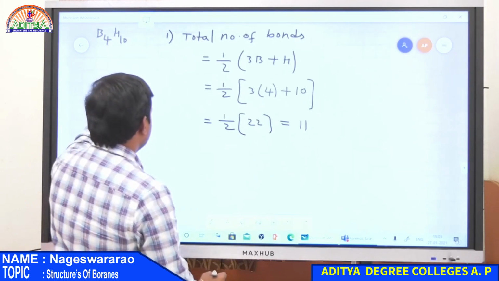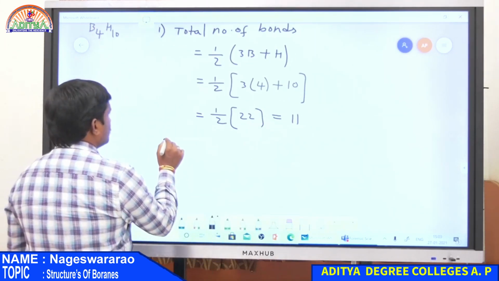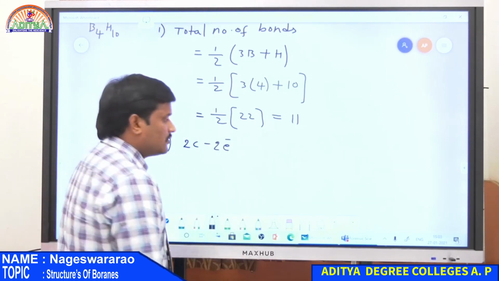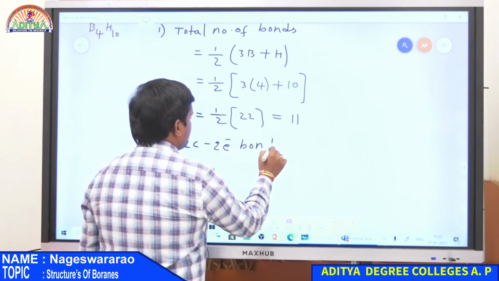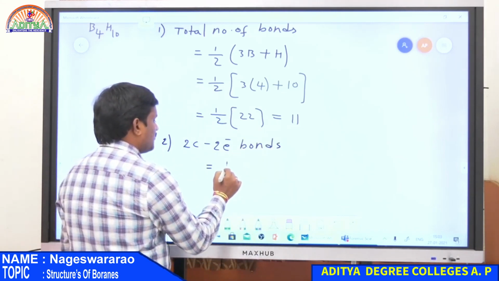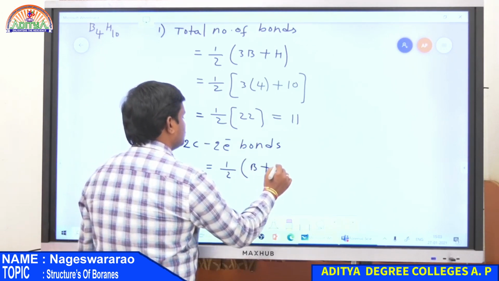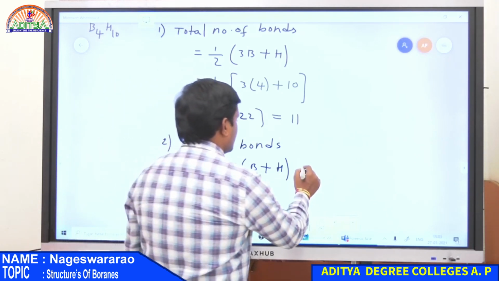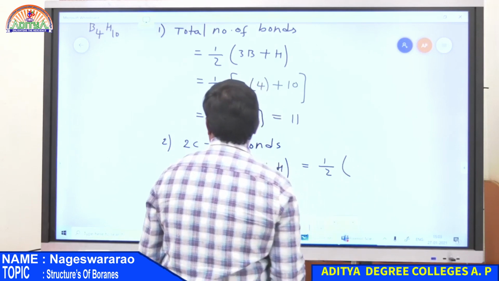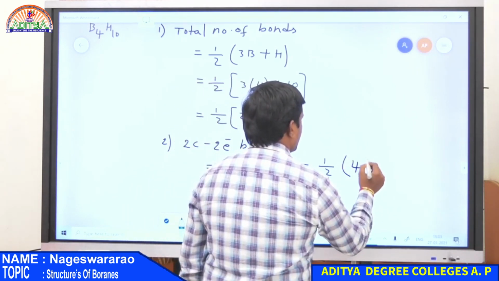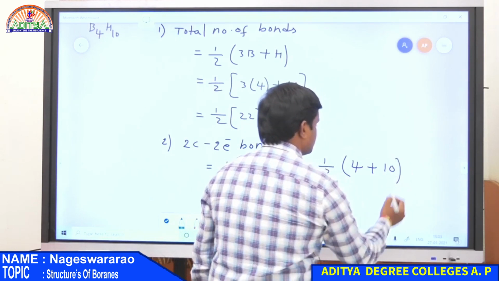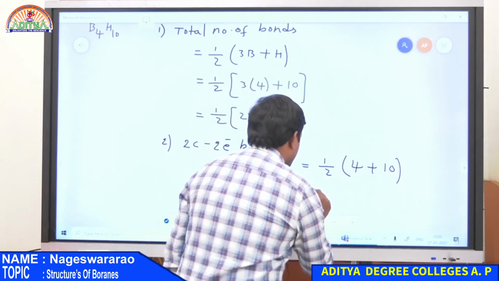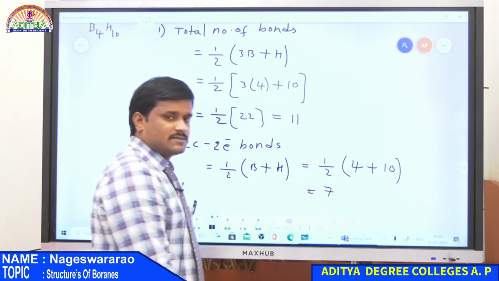And the second one is two centered two electron bonds. It is calculated by using the formula of B plus H, number of boron atoms plus number of hydrogen atoms. How many boron atoms are there? There are 4 boron atoms and 10 hydrogen atoms, B plus H. So totally 14 divided by 2. So there exist 7 two centered two electron bonds.